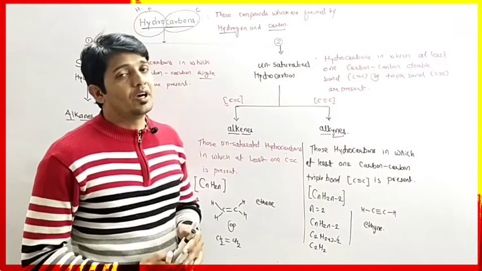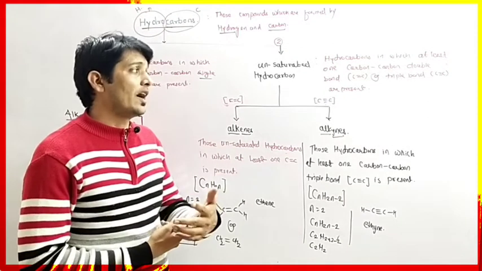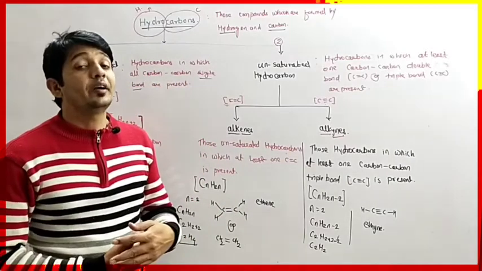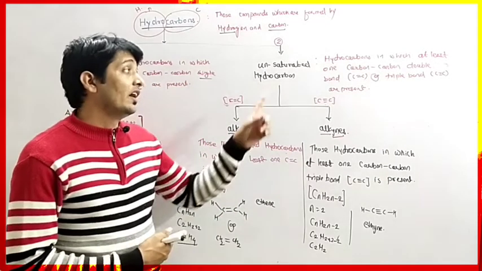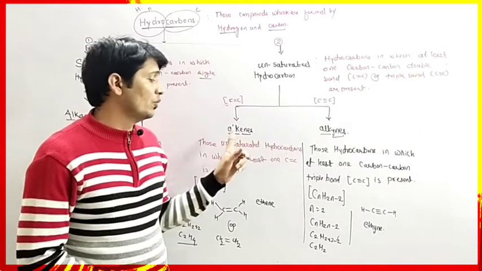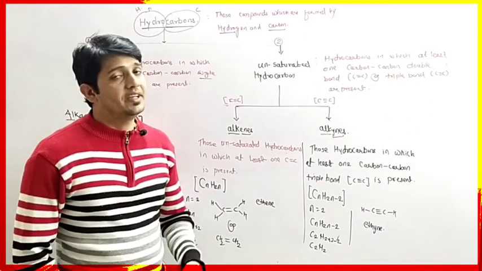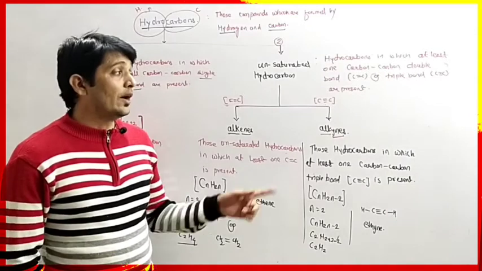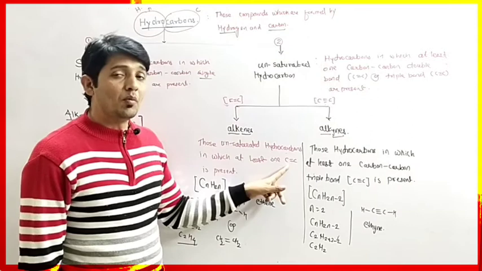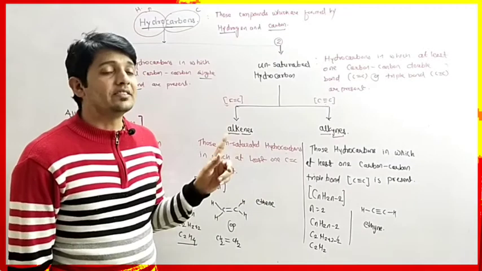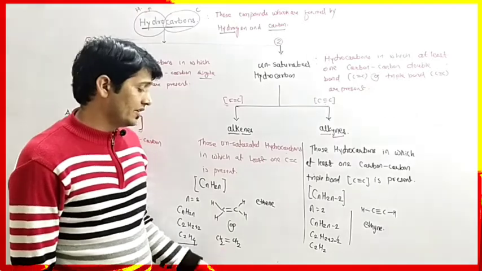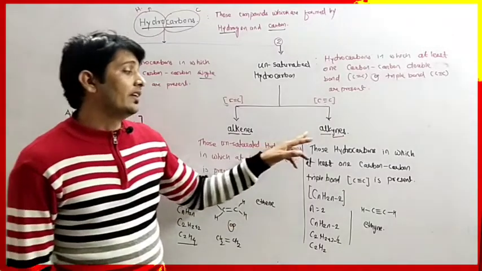Next we have unsaturated hydrocarbons. It is the second part of the types of hydrocarbons. On the basis of carbon-carbon double bond or triple bond, unsaturated hydrocarbons are further divided into two categories: one is alkenes and another is alkynes. Those hydrocarbons having at least one carbon-carbon double bond are called alkenes. The first member of alkenes is ethene.